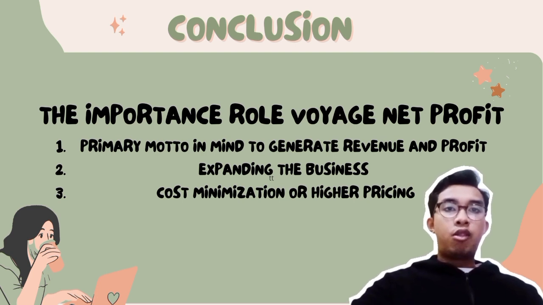Secondly, if it comes to expanding the business to a certain extent or reducing some activities, again, net profit becomes one of the deciding factors. Net income helps management to make the decisions whether the business needs expansion or shrink. Moreover, if a business looks for new investment, the net profits come in handy yet again. And thirdly, cost minimization or higher pricing. If the net profit of a business is significantly lower than the competitors, the business might think of making the product price a little higher or minimizing operating and non-operating expenses. Again, net income helps the management to reach an important decision.